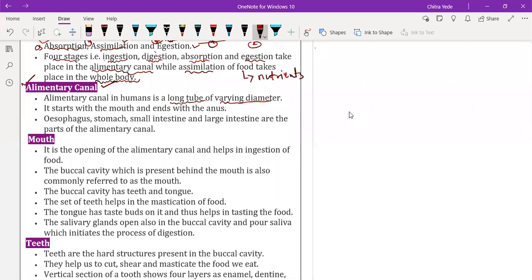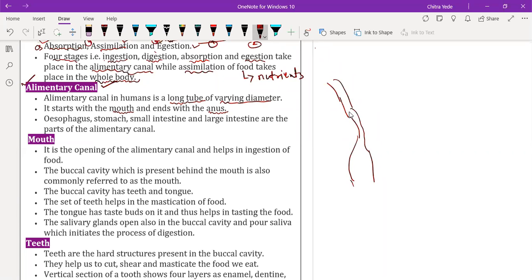Likewise, the esophagus again has a different diameter. So everywhere, we see that no fixed diameter is present in the alimentary canal. Somewhere it is very narrow and in some parts it becomes broad, so the diameter varies from part to part. The alimentary canal starts with the mouth and ends with the anus. The entering of food starts from the mouth.